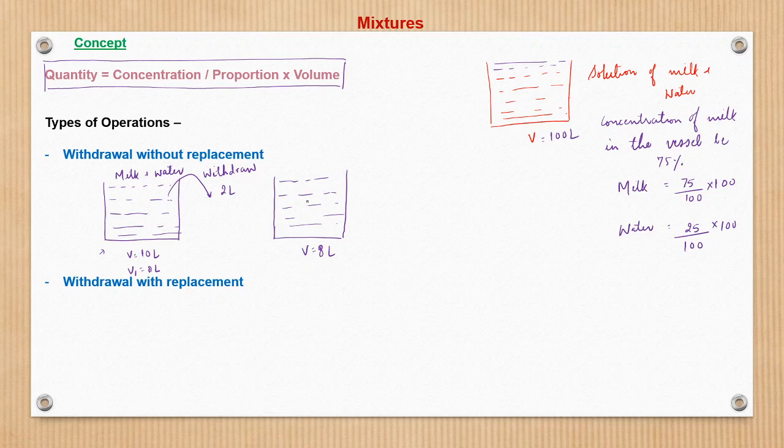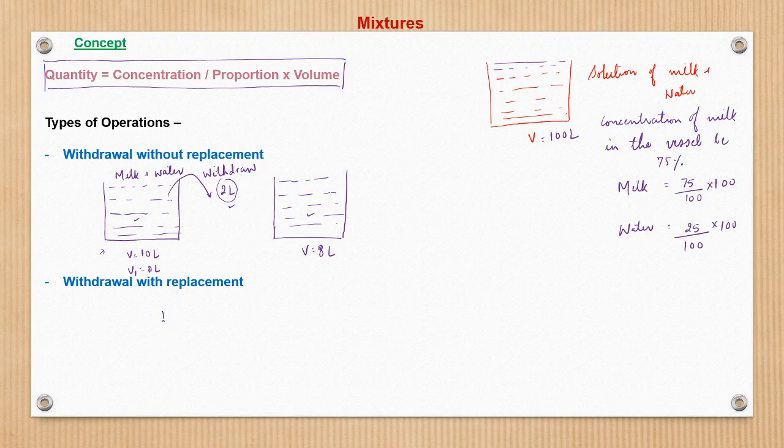In this 2 liter also, the proportion of water and milk will be the same as what is there in the remaining 8 liter. So this is an operation of withdrawal without replacement. We are withdrawing 2 liters without replacing it in the original vessel.